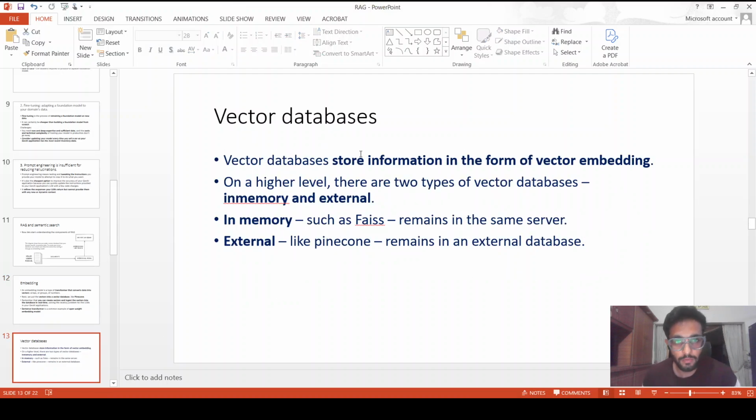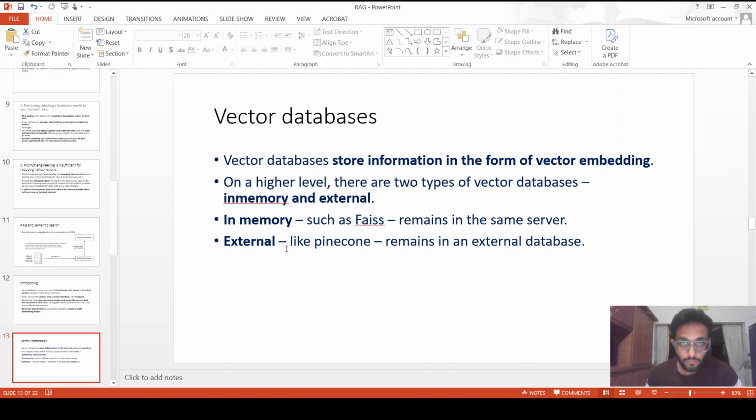Now let's discuss the vector database. They are just like any other database, the SQL database or NoSQL database. They basically store the information and keep your application stateless. So this is its purpose, but the storing mechanism is different. It does not have tables, rather it has vectors and their metadata.